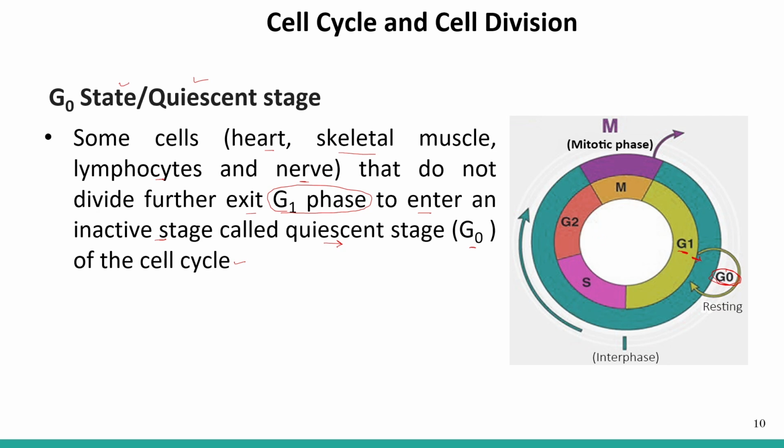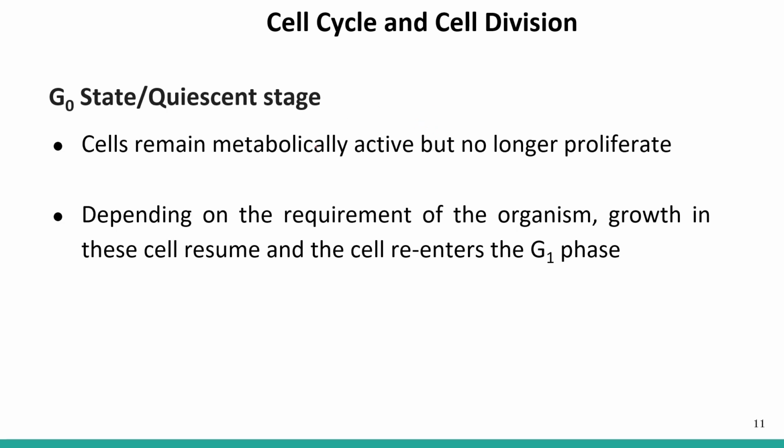And what happens later on? In the G0 phase, the cells remain metabolically active, but they no longer proliferate. They are metabolically active, but they are not dividing. But later, depending on the requirement of the organism, growth can resume in these cells. The cell can again start dividing, or enter the G1 phase from the G0 phase.